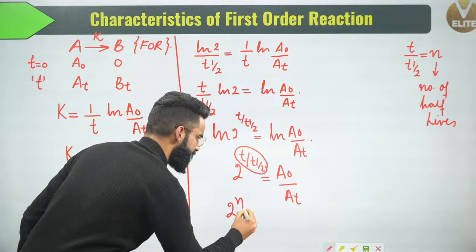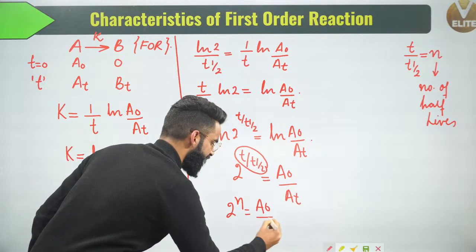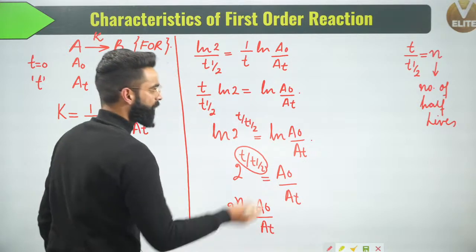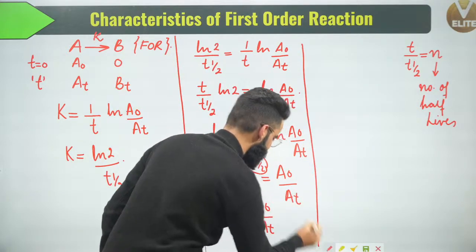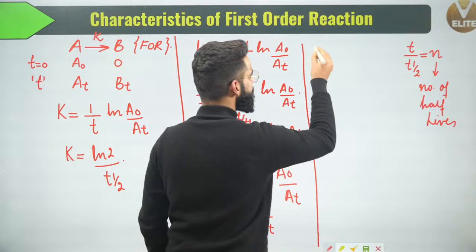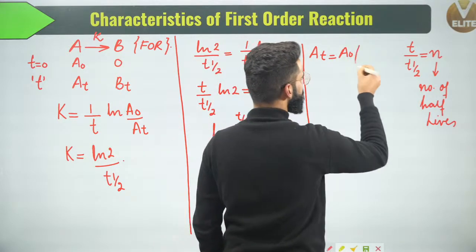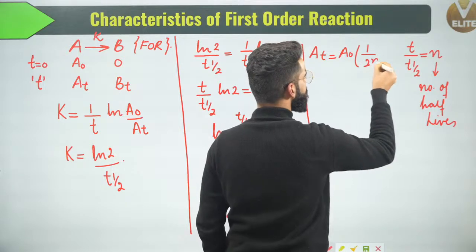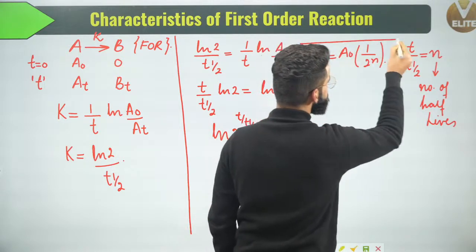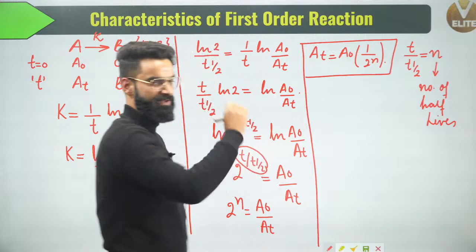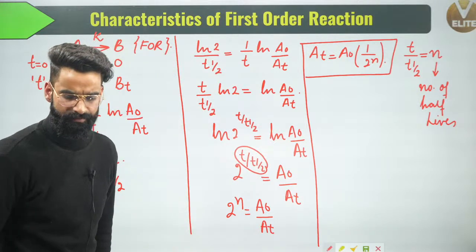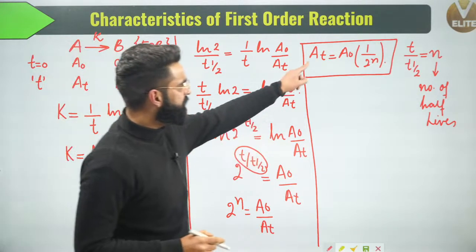2 to the power n is equal to A naught divided by AT, correct? Or people, I'm going to get one important result right here. I'm going to get it like this: AT is equal to A naught multiplied by 1 divided by 2 to the power n. This is one important result which is only valid for the first order reactions, okay? Very simple, understand.